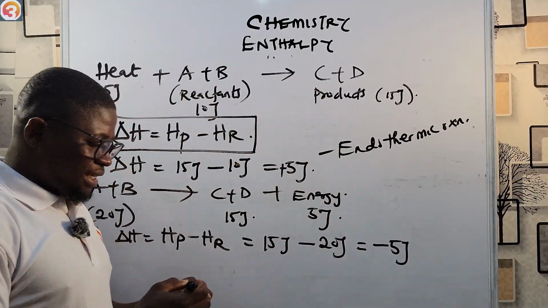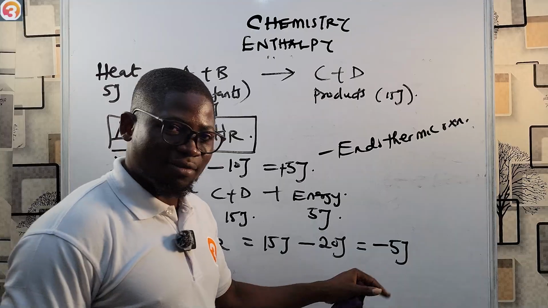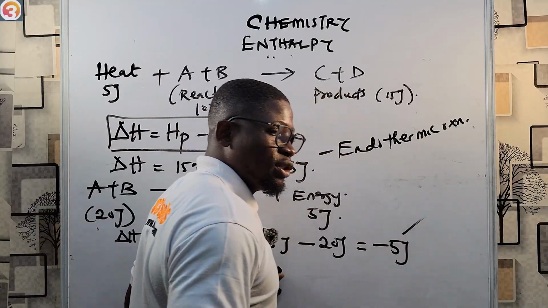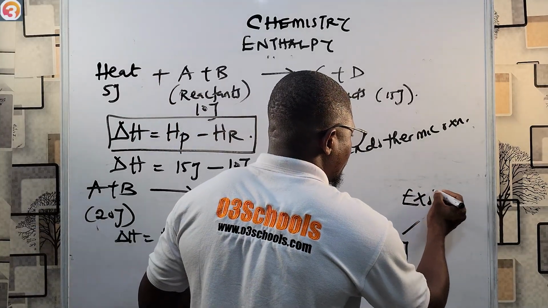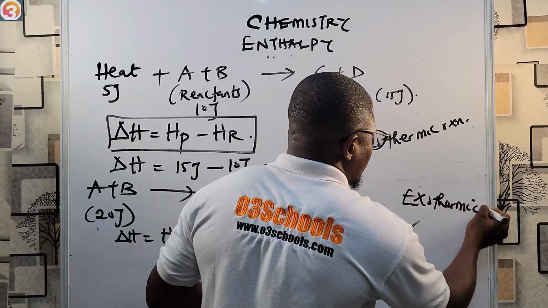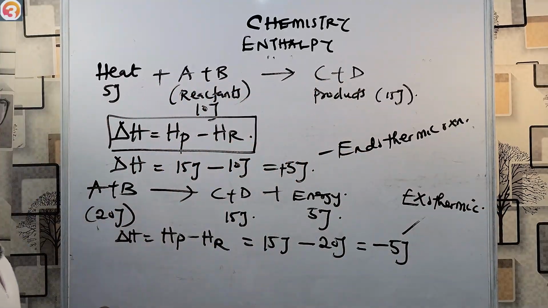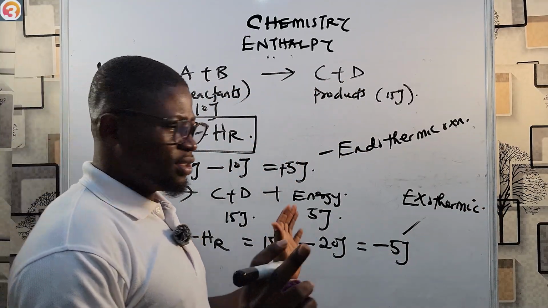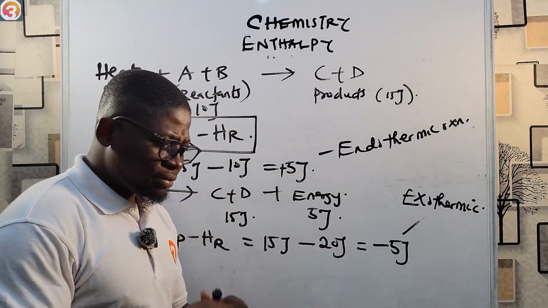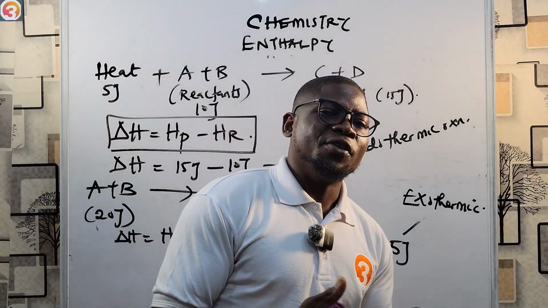Because the change in heat content here is negative, that means this reaction is exothermic. It's as simple as ABC. You see, right? So this is how we calculate the change in heat content of a reaction. All right.